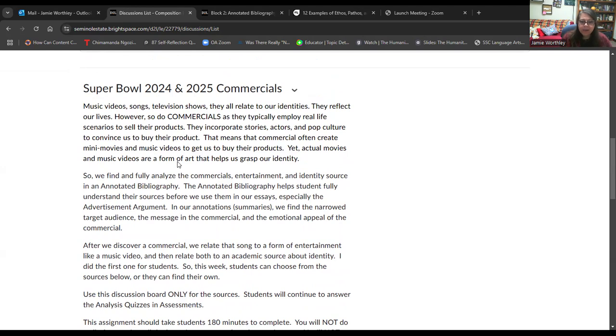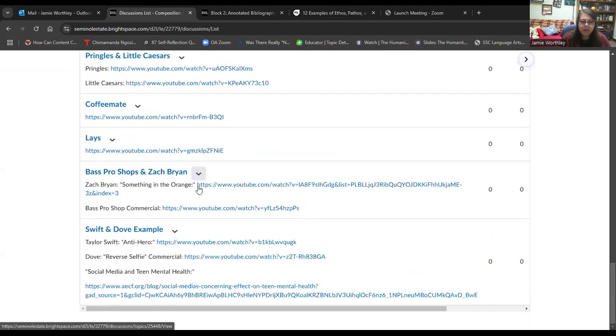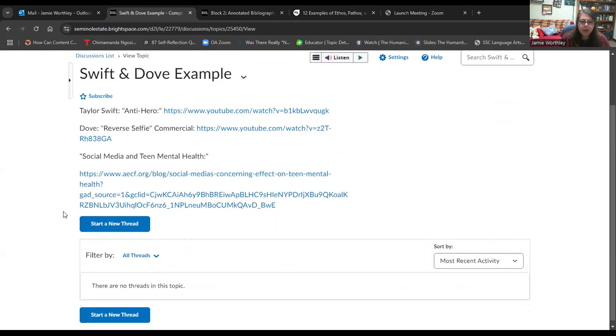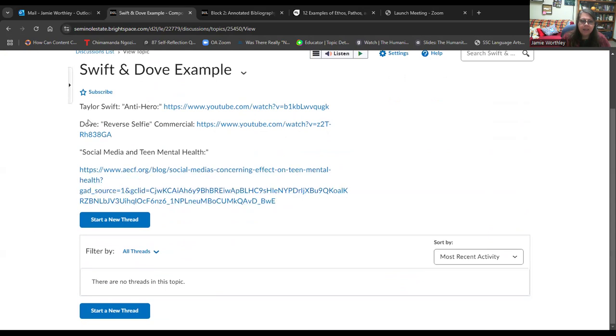So let's look at my example. It's all the way down at the bottom, the Swift and Dove example, right? So we click on the Swift and Dove example. Here, let's look at the commercial. Hopefully it moves with this. I'm going to go ahead and stop share and then share again with the commercial because I don't know how well it moves with me.